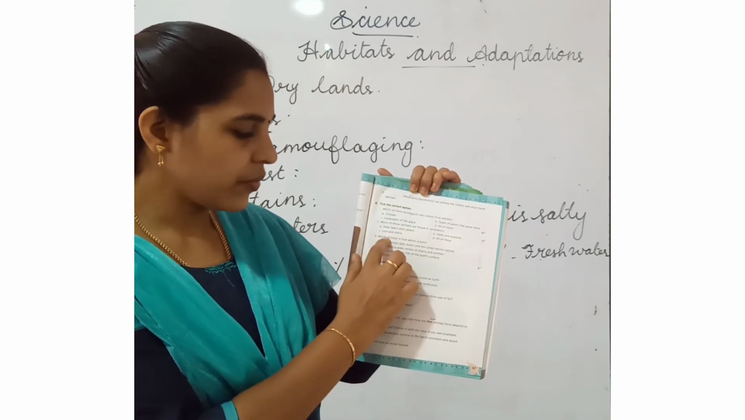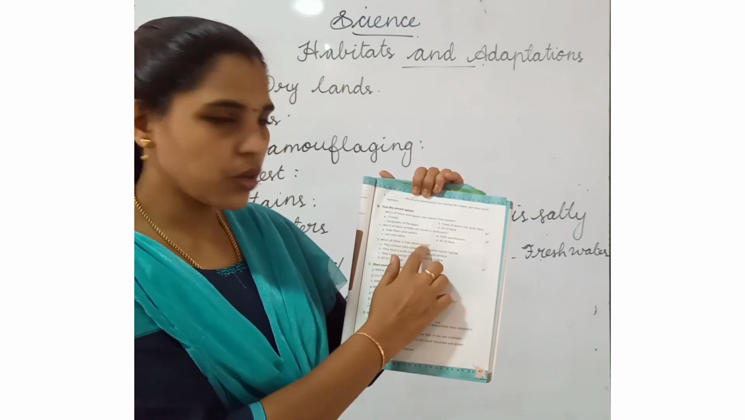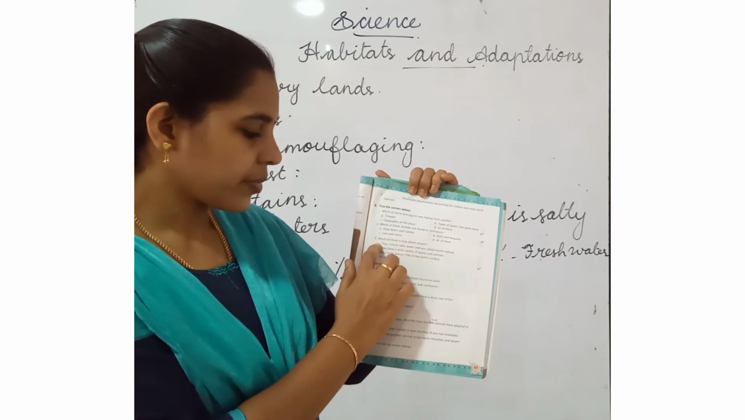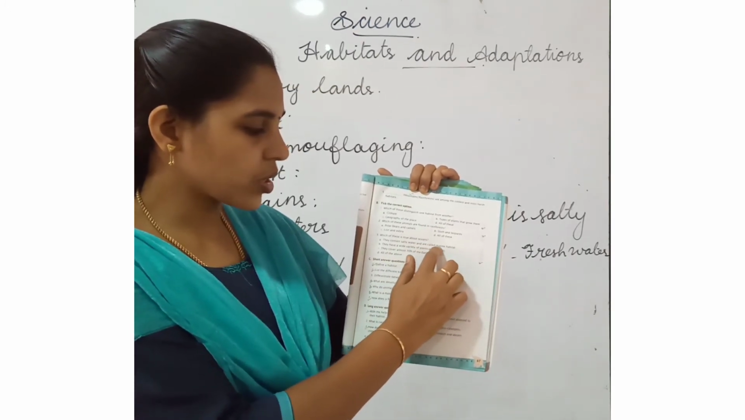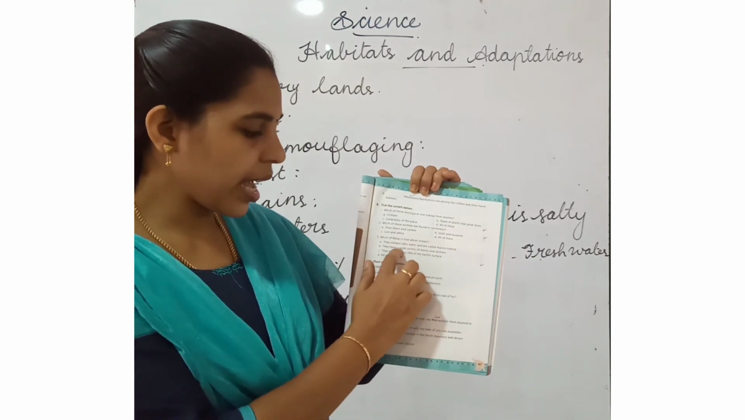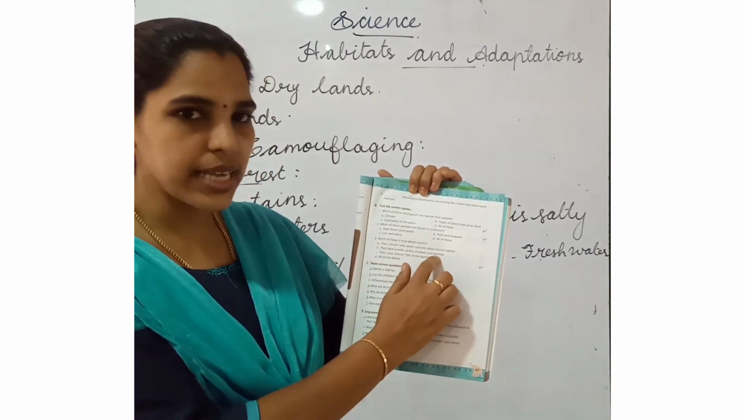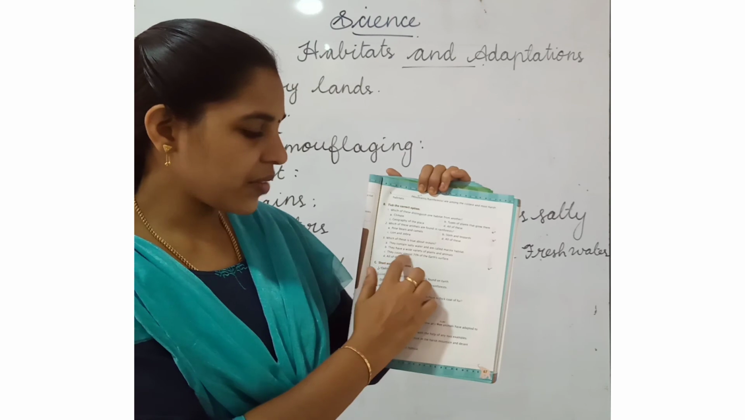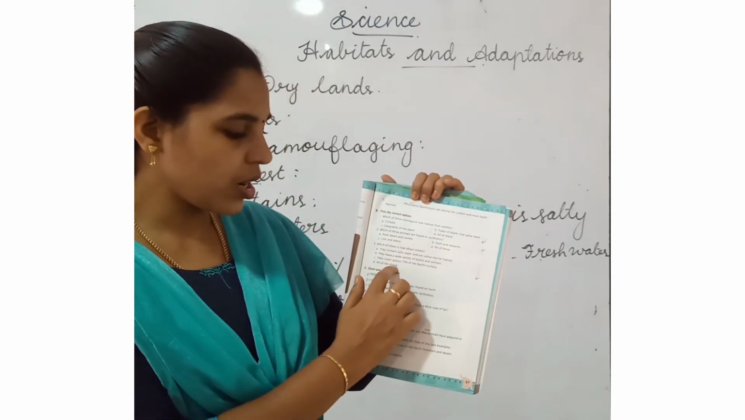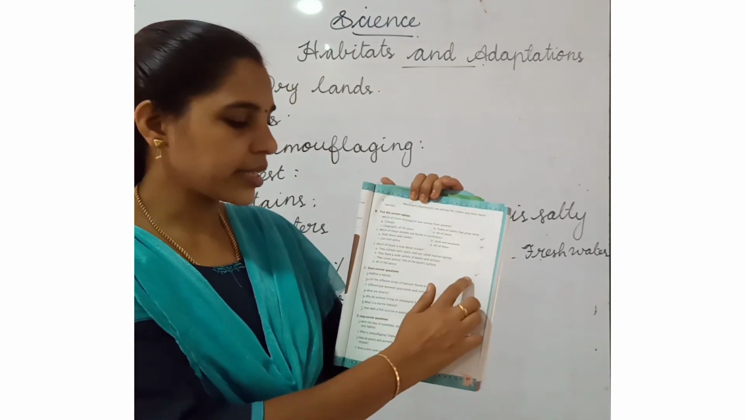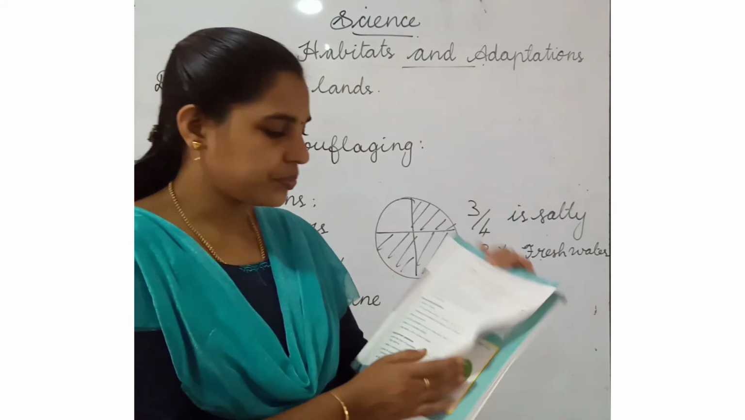Third question. Which of these is true about oceans? A. They contain salty water and are called marine habitat. B. They have a wide variety of plants and animals. C. They cover almost 70% of the Earth's surface. D. All of the above. The correct answer is all of the above.